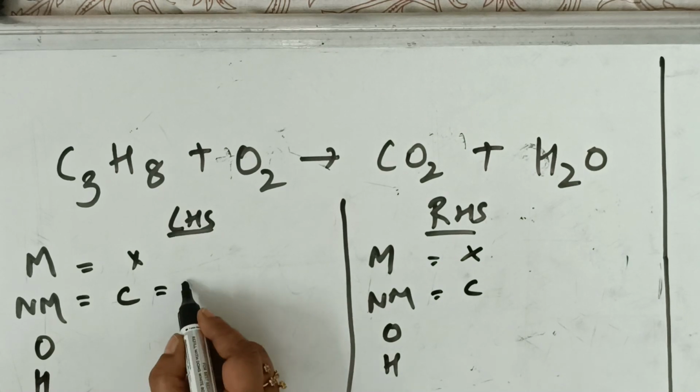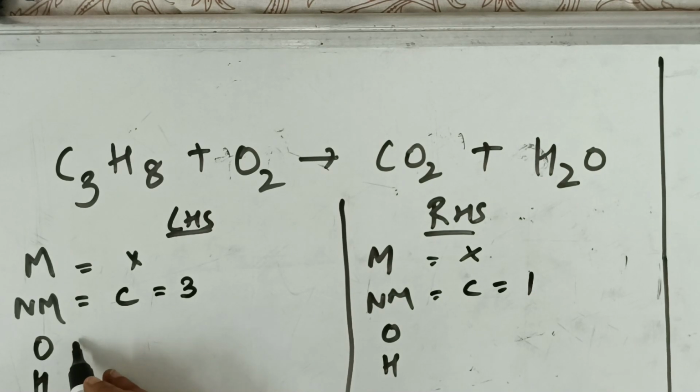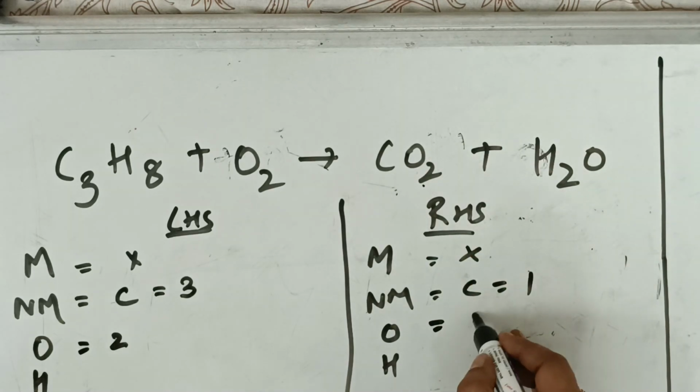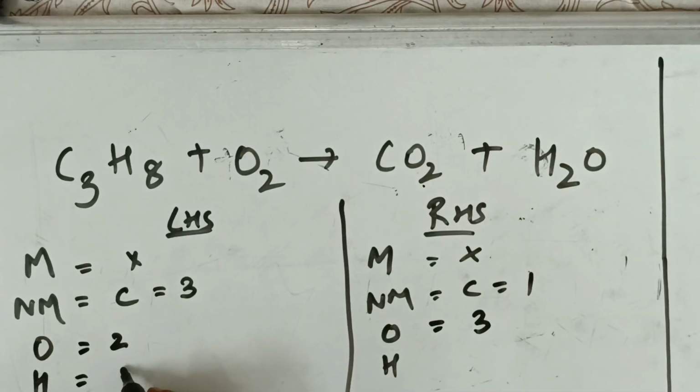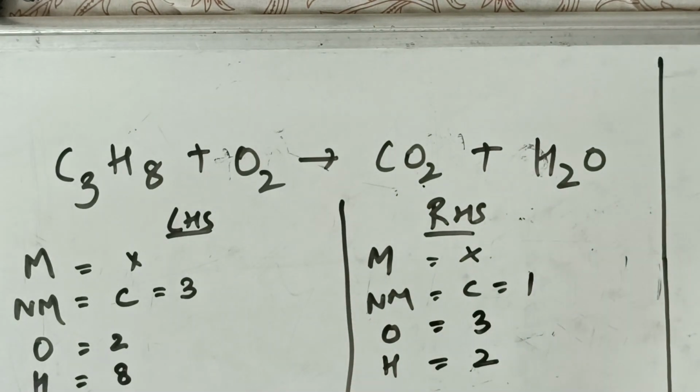How many carbons are there? 3. How many carbons are here? 1. Here how many oxygens are there? 2. Here how many oxygens are there? Here 2 plus 1, 3. How many hydrogens are there? 8. How many hydrogens are there? 2. Now let's start balancing.